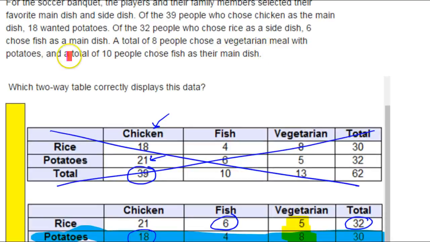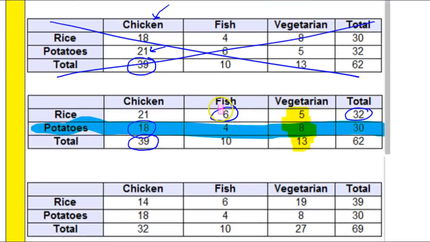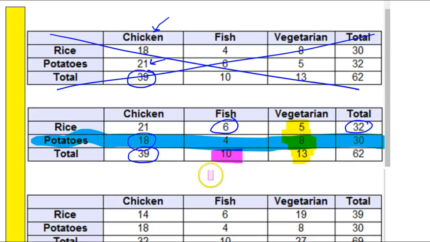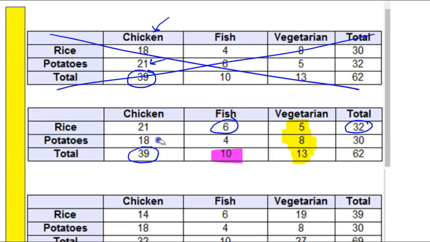So that's great. And a total of 10 people chose fish as their main dish. Okay, here's fish, and here's the total. 10 people chose fish as their main dish. So this second table matches everything they just said, so it must be the answer.